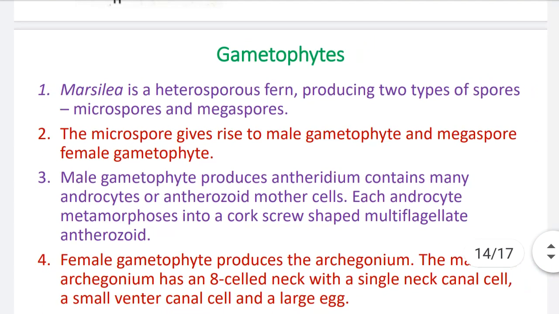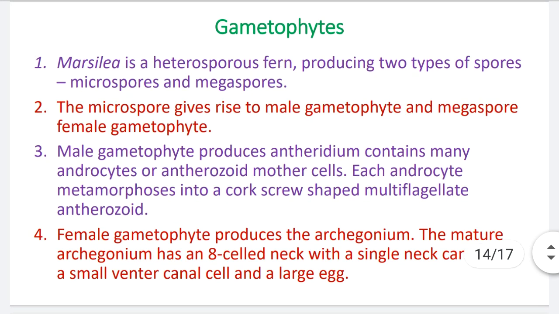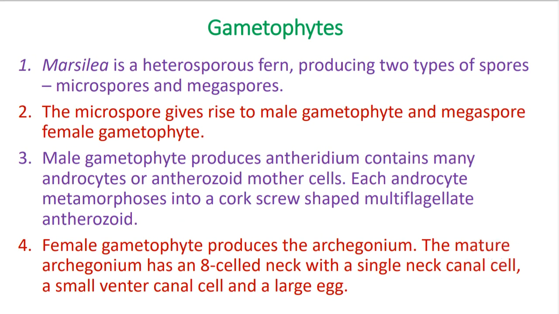Then gametophytes. Number 1: Marsilea is a heterosporous fern producing two types of spores, microspores and megaspores. As you know, heterosporous means they produce two types of spores. One is the microspore, another one is the megaspore. Number 2: the microspore gives rise to the male gametophyte and the megaspore to the female gametophyte.